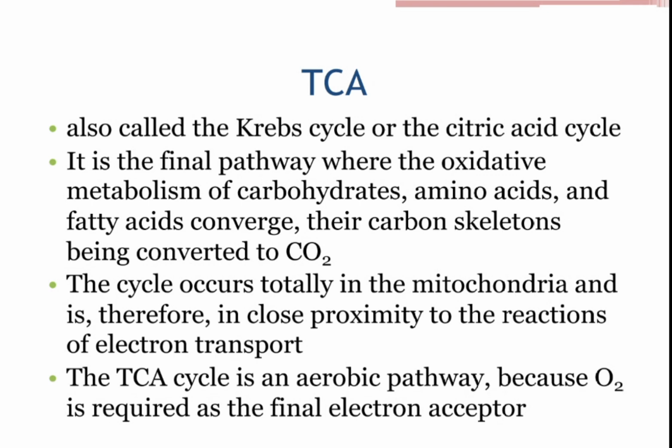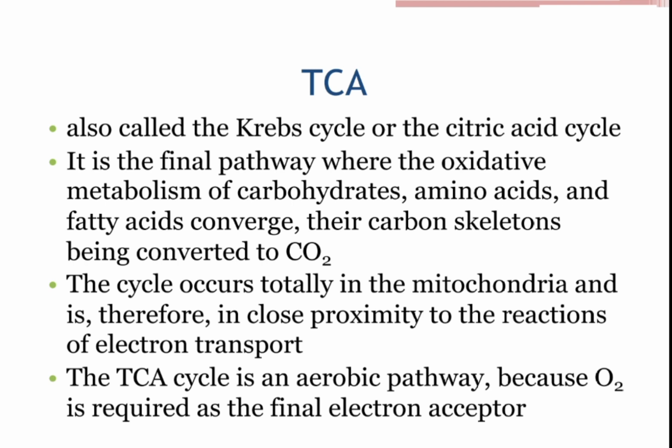When you look at the Krebs cycle, it's the final pathway where oxidative metabolism of carbohydrates, amino acids, and fatty acids converge, their carbon skeletons being converted to carbon dioxide. This cycle occurs totally in the mitochondria and is therefore in close proximity to the reaction in the electron transport chain.